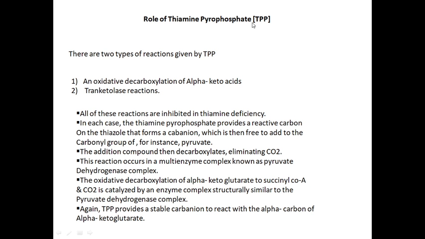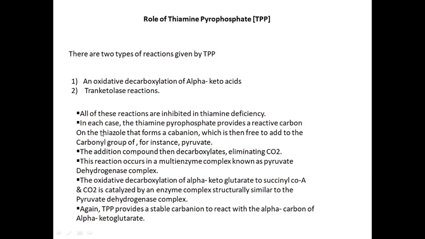Role of thiamine pyrophosphate. There are two types of reaction given by TPP. First, oxidative decarboxylation of alpha keto acids, and second, the transketolase reaction. All of these reactions are inhibited in thiamine deficiency.